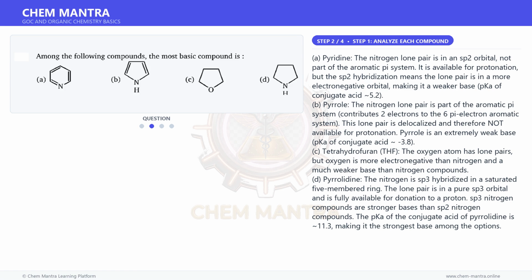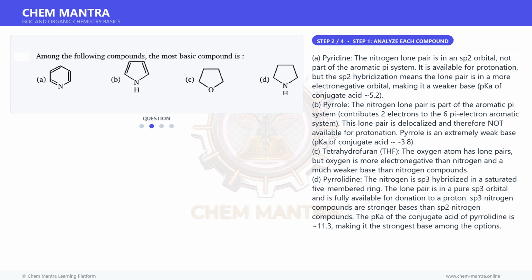B. Pyrrole. The nitrogen lone pair is part of the aromatic pi system, contributes two electrons to the 6 pi electron aromatic system. This lone pair is delocalized and therefore not available for protonation. Pyrrole is an extremely weak base, pKa of conjugate acid (-3.8). C. Tetrahydrofuran, THF. The oxygen atom has lone pairs, but oxygen is more electronegative than nitrogen and a much weaker base than nitrogen compounds.